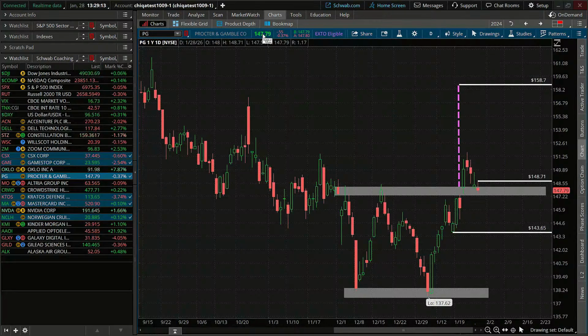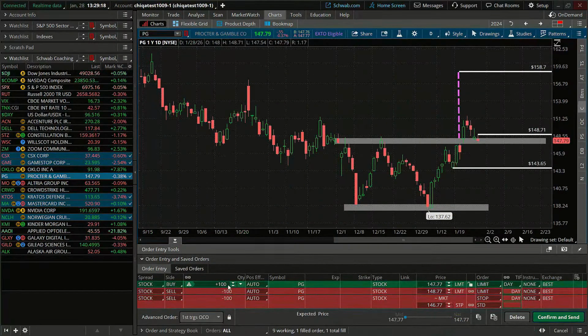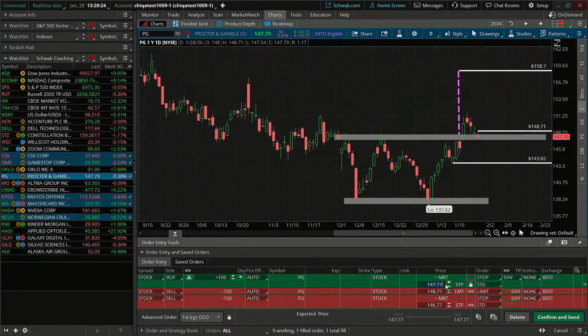I'm going to click on this, go to buy custom with OCO bracket, and let's change this first one to a buy stop. So we are going to place an order to buy this if the price is above 148.71. We're going to make these all good till canceled. So again, just a reminder with stop orders, there is no guarantee on where this order is going to get filled. It just says that when the price is 148.71, we are going to send a market order upon entry there.